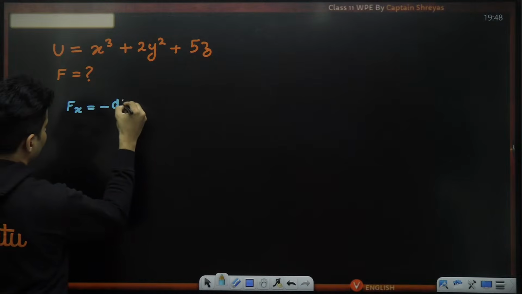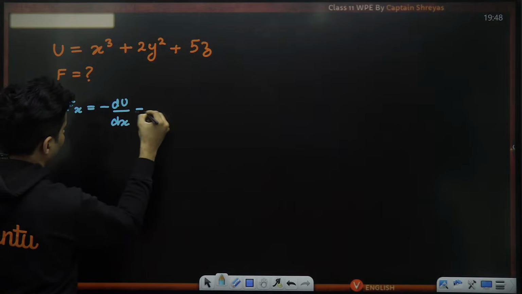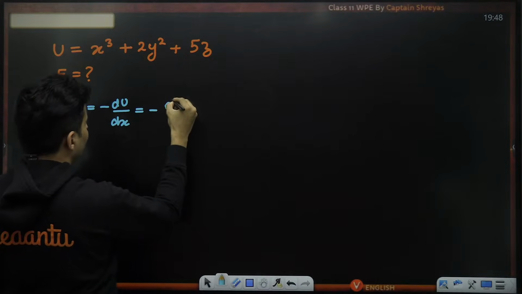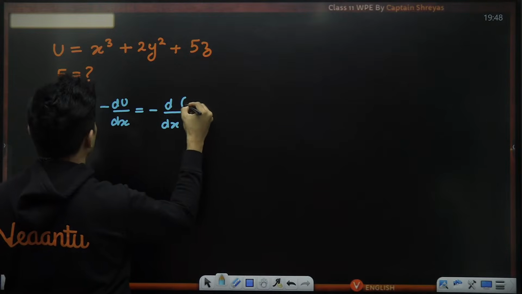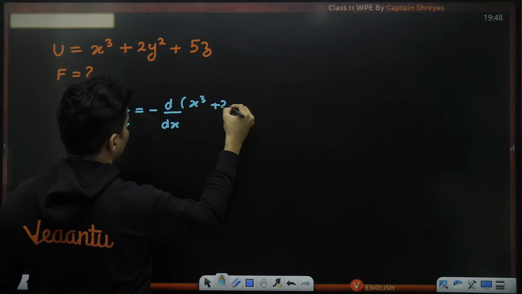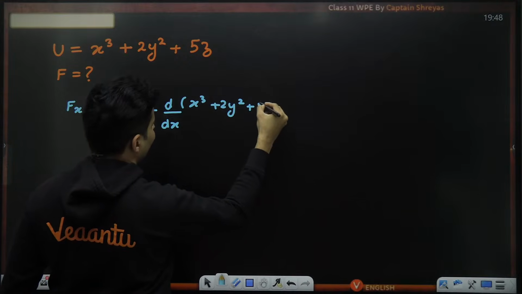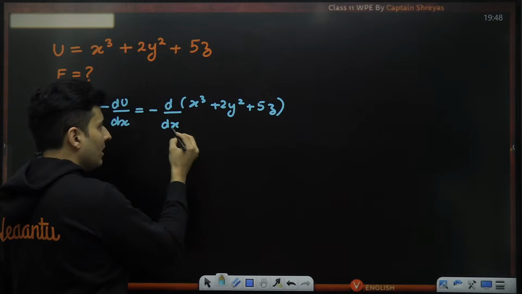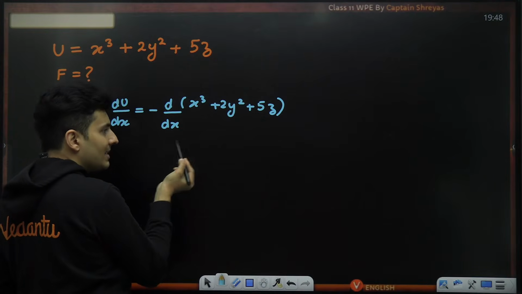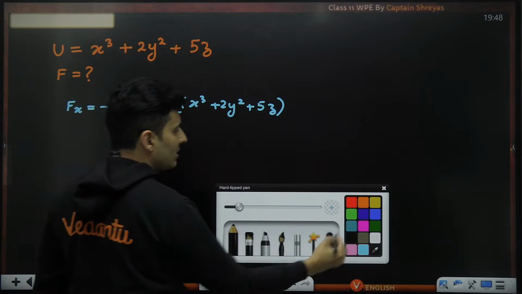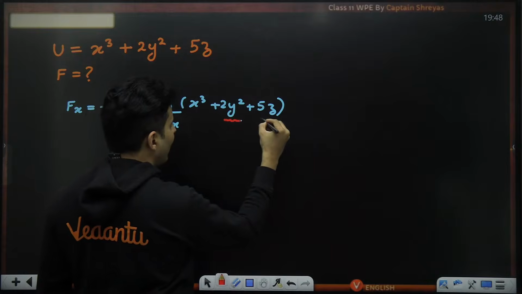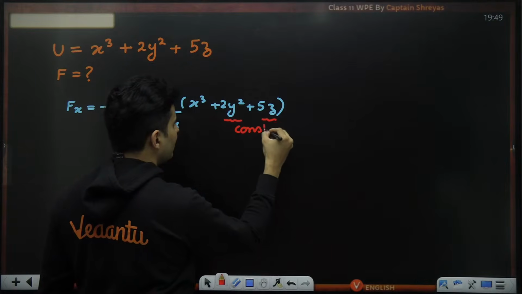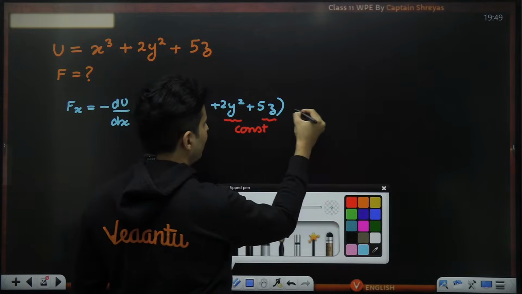It will be negative dU by dx, the derivative with respect to x. When you differentiate x cube plus 2y square plus 5z, remember, I'm differentiating with x, which means x is changing, y and z are not changing. So y and z are assumed to be constants, and the derivative of a constant is 0.